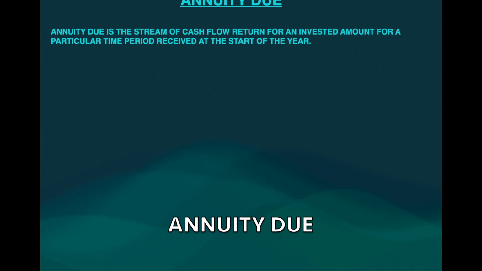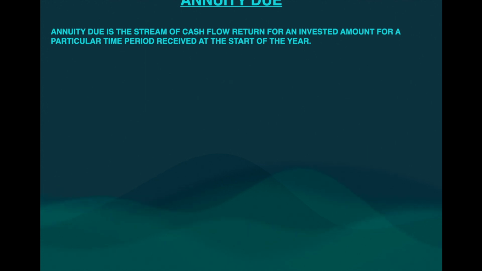See, annuity due is a stream of cash flow returned for an invested amount for a particular time period, received at the start of the year. This is very important, not at the end of the year, it is at the start of the year. As soon as you deposit 1 lakh with a bank, which is going to give you an annuity due, they have to give you the regular return at the start.